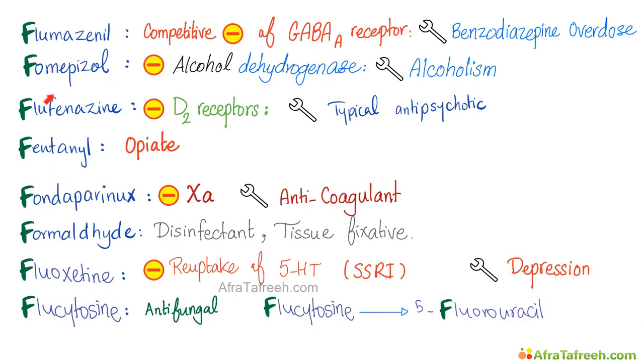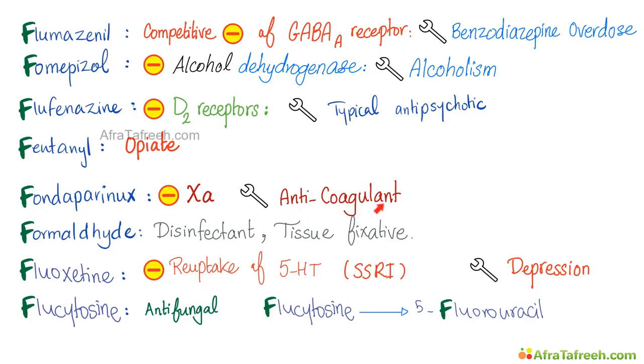The drugs that start with an F and look similar: flumazenil is the competitive inhibitor at the GABA. We use this for benzodiazepine overdose. Fomepizole inhibits alcohol dehydrogenase. We use it for alcoholism. Fluphenazine is a typical antipsychotic, and it inhibits the D2 dopamine receptor. Fentanyl is an opiate, very strong.